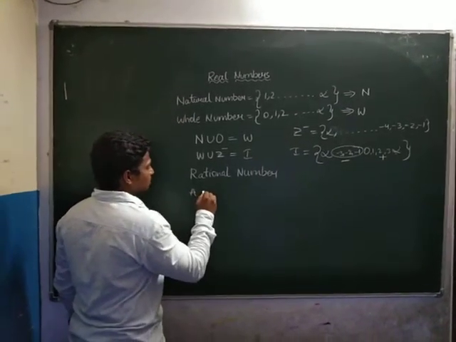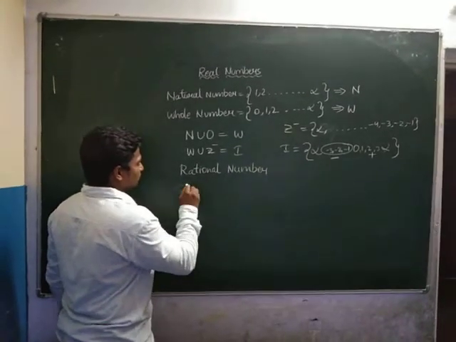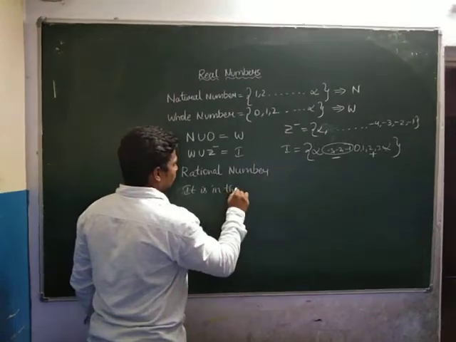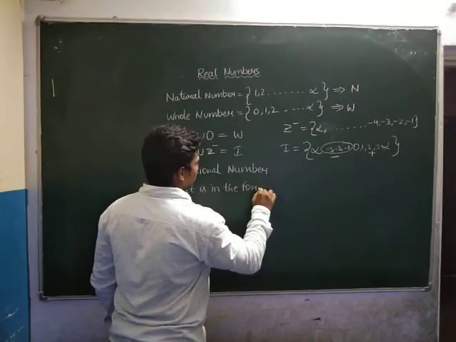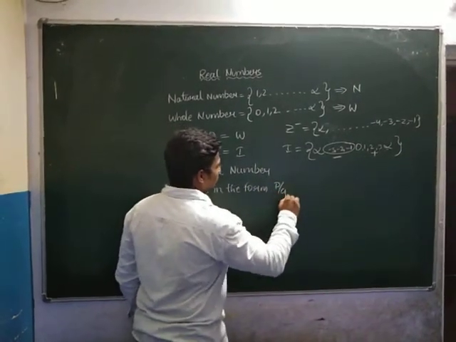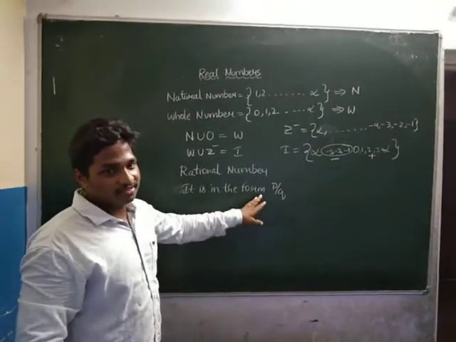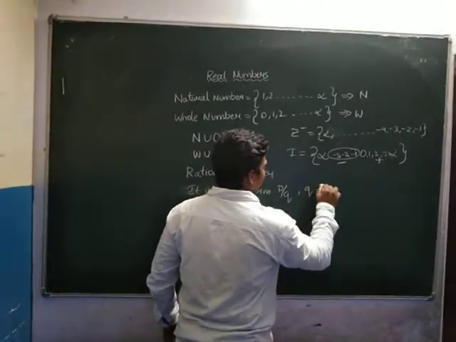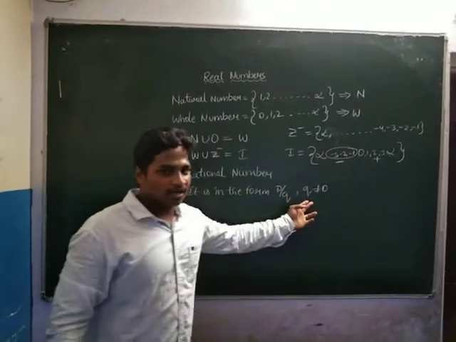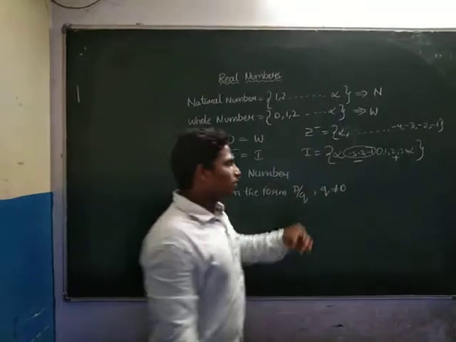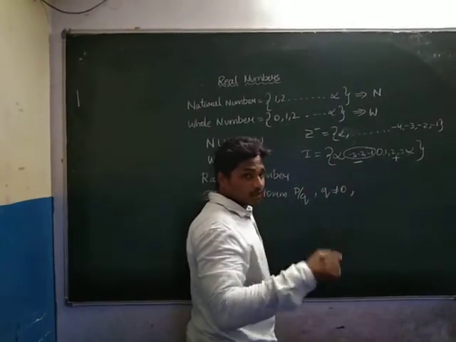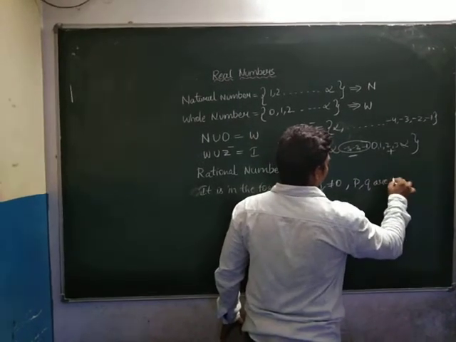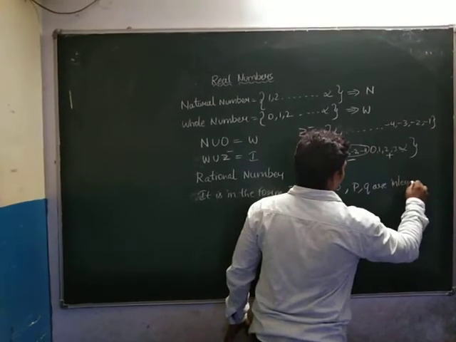A rational number is in the form p by q, like a fraction, where the denominator q is not equal to 0, and p, q are integers.